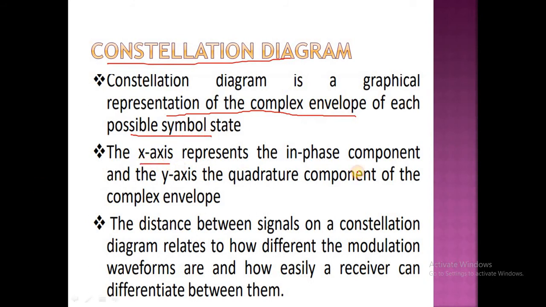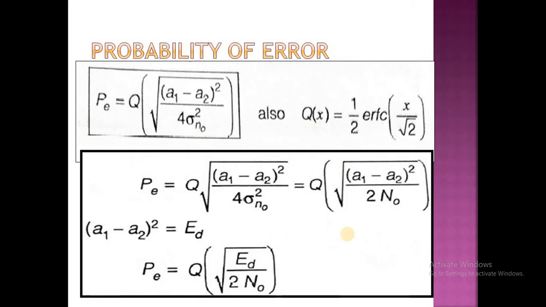The x-axis represents the in-phase component and the y-axis represents the quadrature phase component. The distance between the signals on a constellation diagram relates to how different the modulation waveforms are and how easily a receiver can differentiate between them.